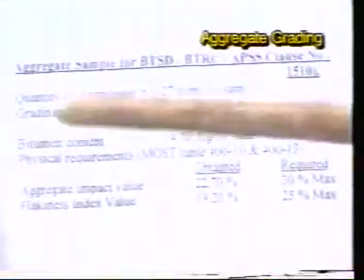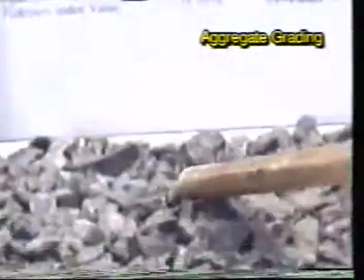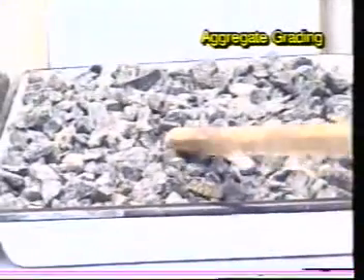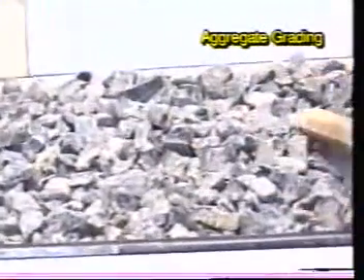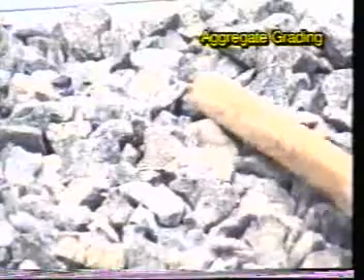Now let us see the grading requirements of aggregate sample for BTST or BTRC as per APSS clause number 1510. Quantity of aggregates used for this purpose is 0.27 cubic meter per 10 square meters, and other requirements are as per the table shown. The material meeting the requirements is as shown here.